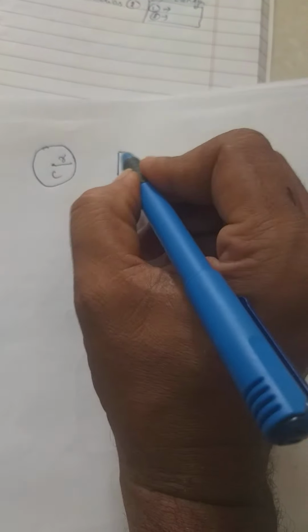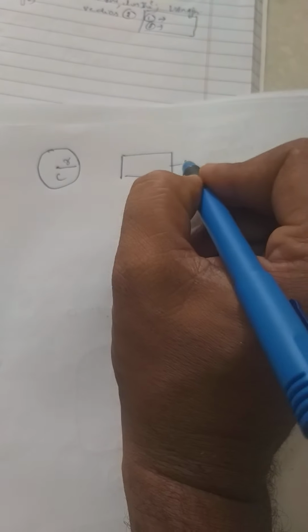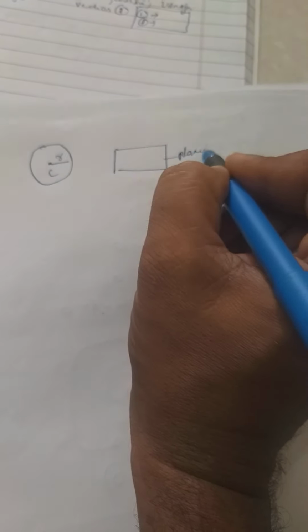Next one is the plane section of a sphere. Now what is a sphere? A sphere is like this. This is the center and this is called the radius. Now, this is called a plane. As you know, this is a plane.